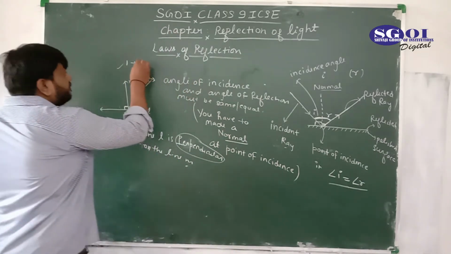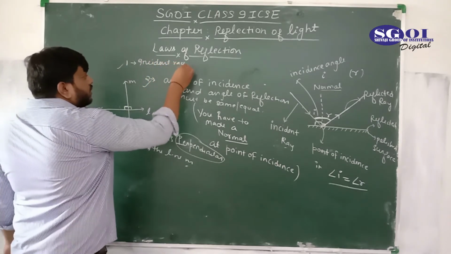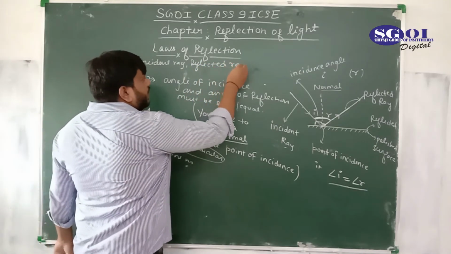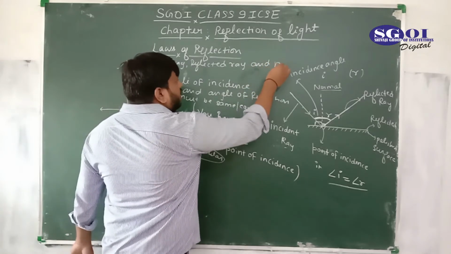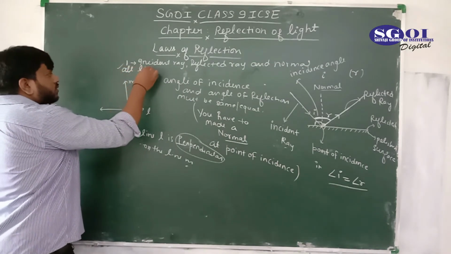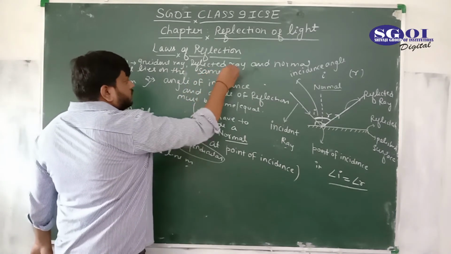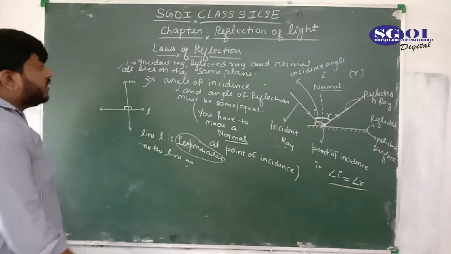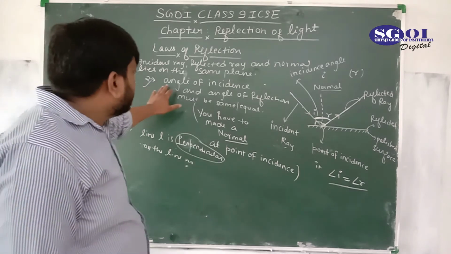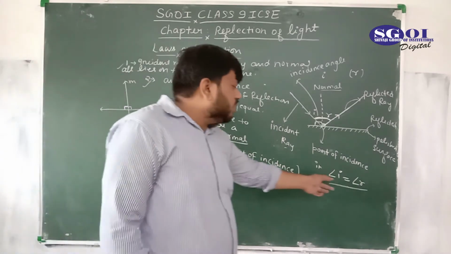So the first point is: incident ray, reflected ray, and normal all lie on the same plane. So this is the first point, and this is the second point: angle of incidence and angle of reflection must be same or equal, that is i equal to r.